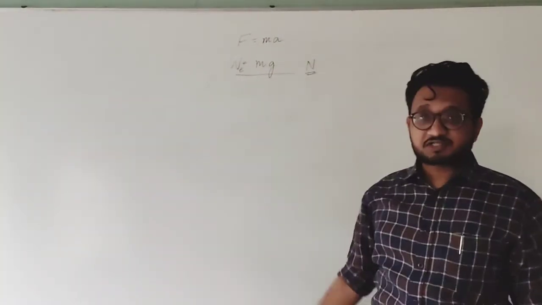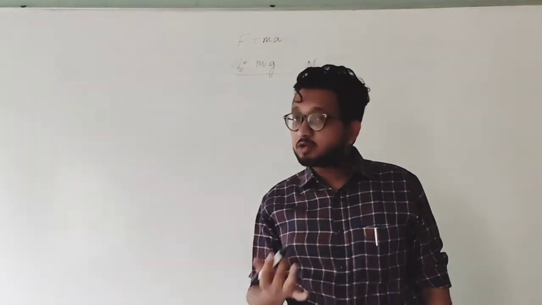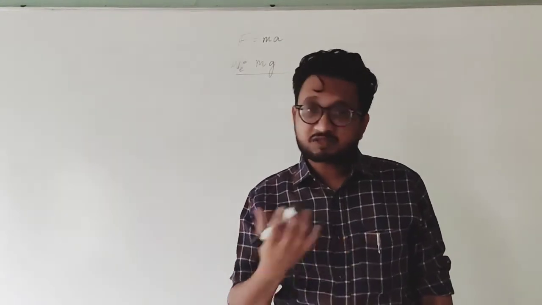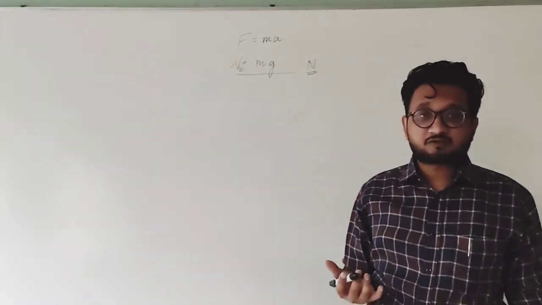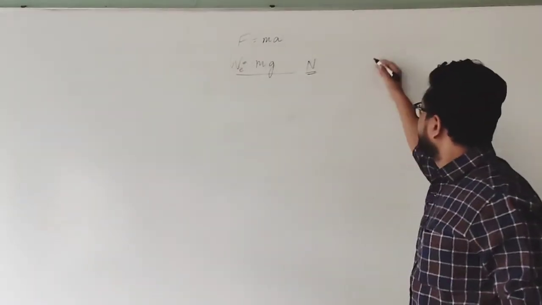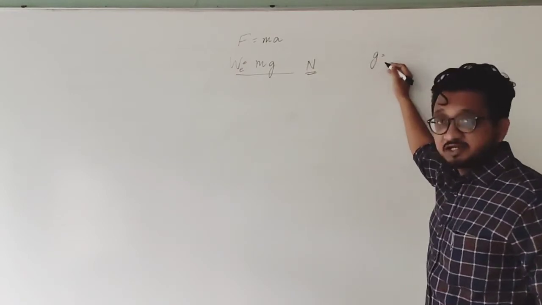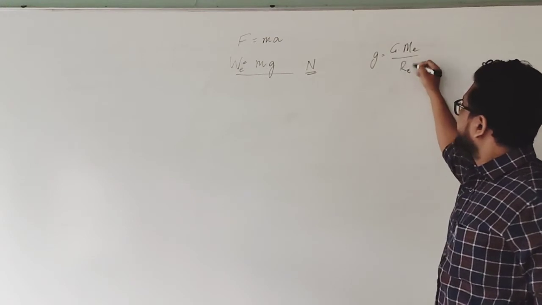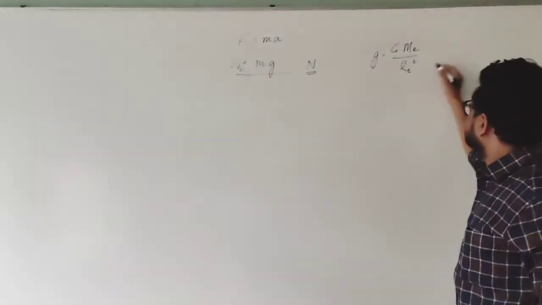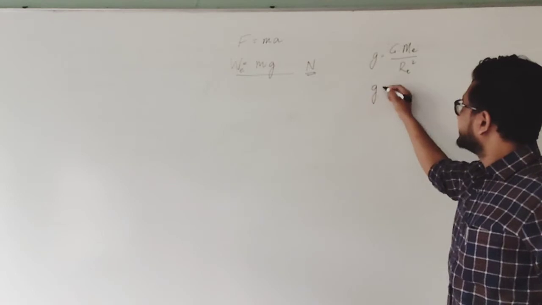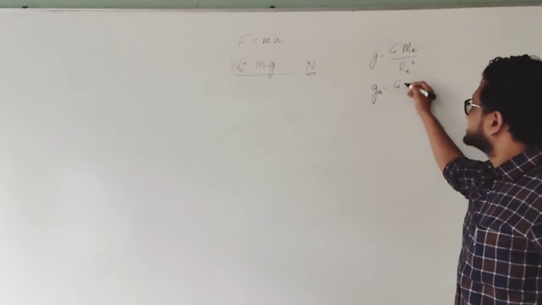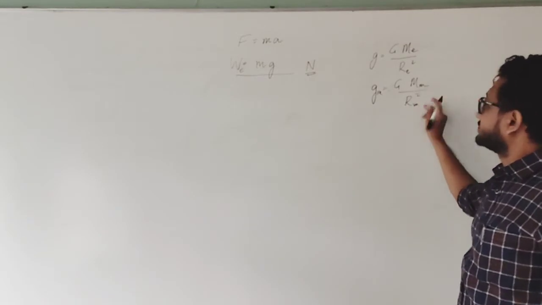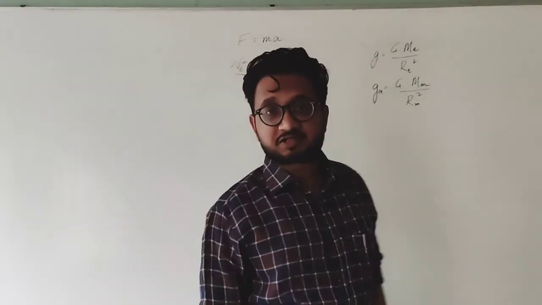Now this is on the surface of Earth. We are taking acceleration on the surface of Earth, but we don't know what is the acceleration on the surface of Moon. Because the mass of the Moon is different and the radius of the Moon is different. If you remember, acceleration was given by gravitational constant, mass of Earth and radius of Earth. So if we are talking about acceleration on Moon, then it can be taken as g on Moon, that is gravitational constant, mass of Moon and radius of Moon. We have to take this into consideration.